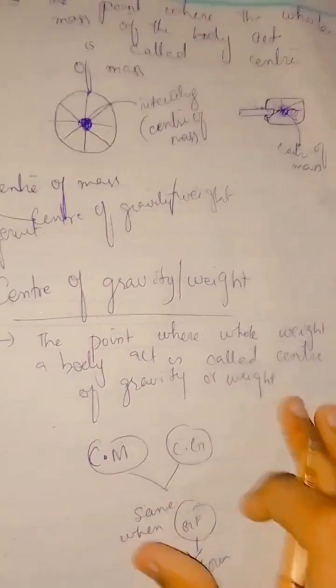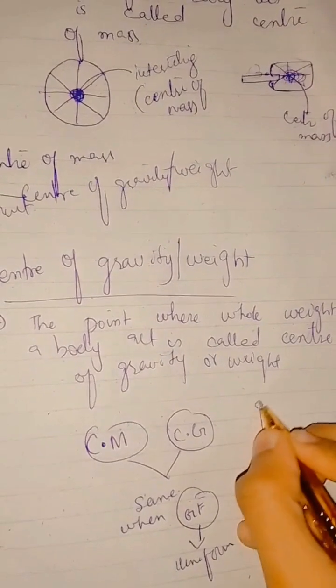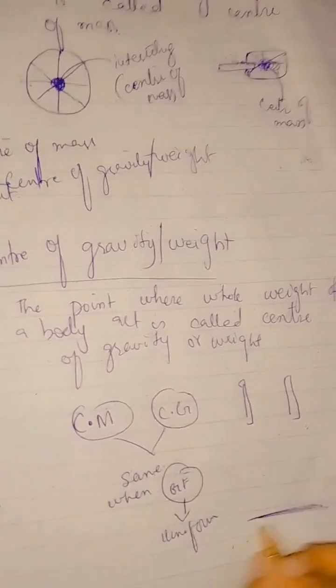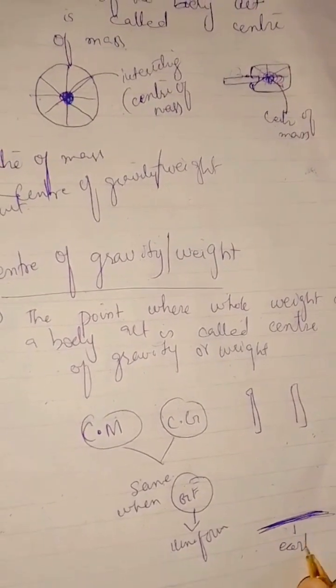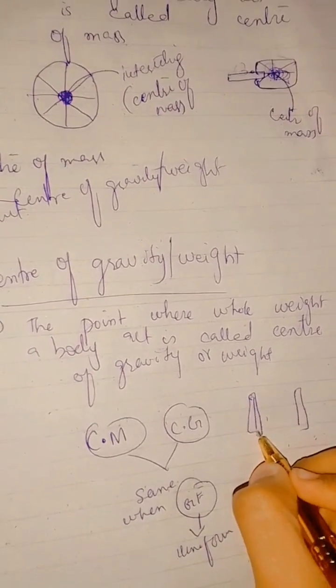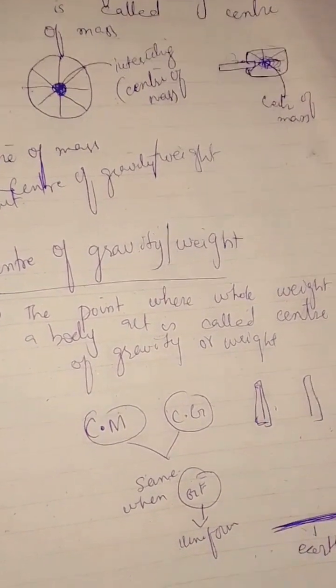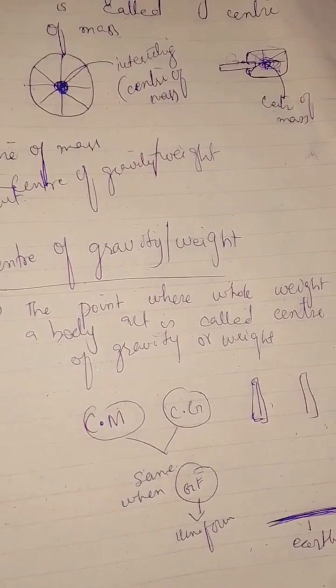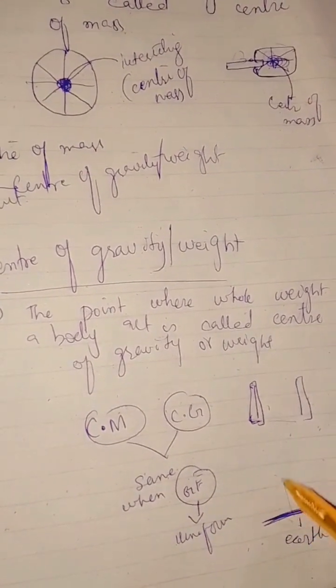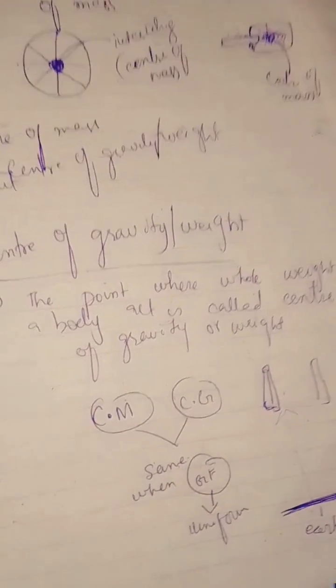For example, I am taking two rods, and that is the surface, like earth. I have put the rods equally on both of my hands, at an equal distance from the surface.